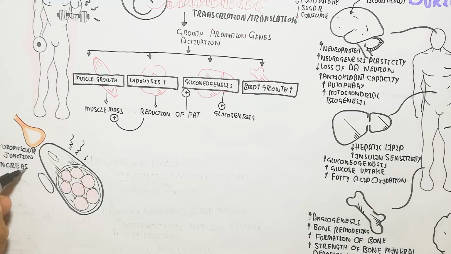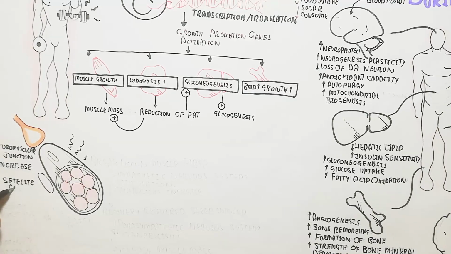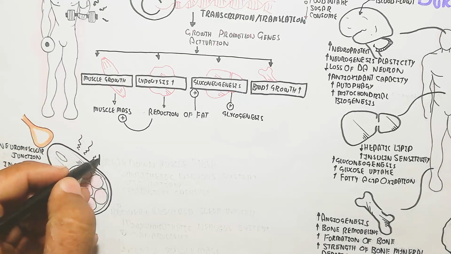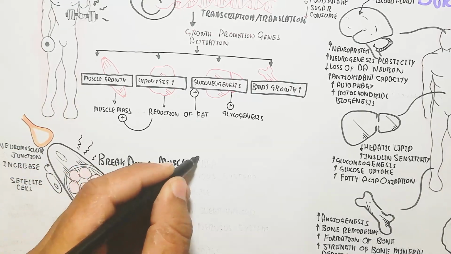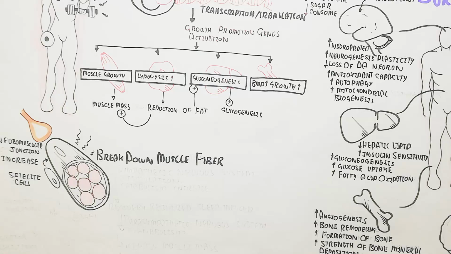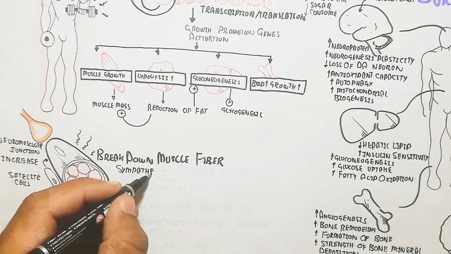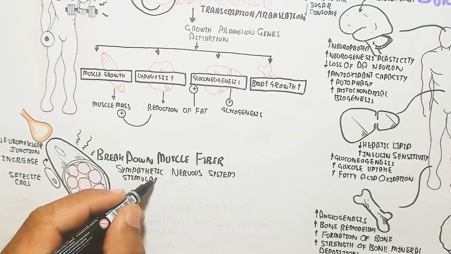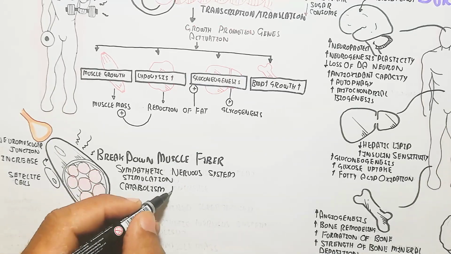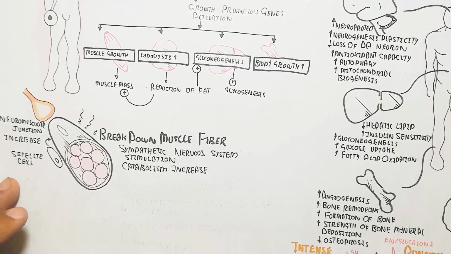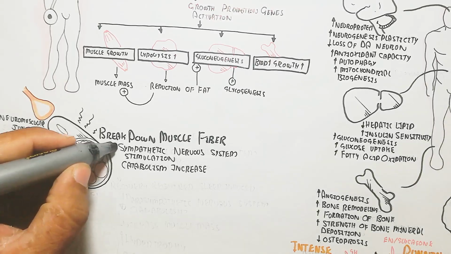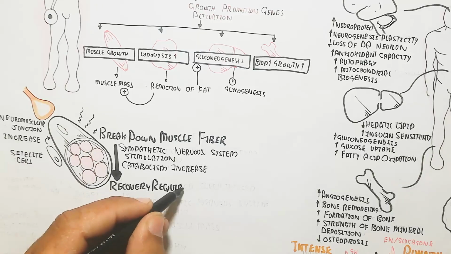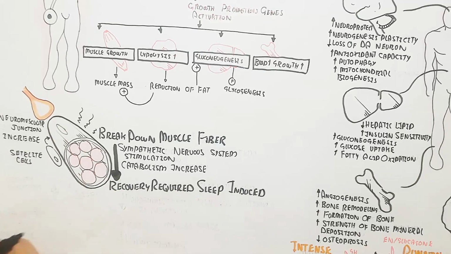Increased neuromuscular junction activity will lead to an increase in satellite cells, which increases the muscle fiber. Remember, this is the initial phase; the long term will lead to breakdown of muscle fiber and sympathetic nervous system stimulation. Every stage of exercise leads to increased catabolism, but recovery requires sleep-induced recovery, which leads to parasympathetic nervous system activation. In this way, anabolism will activate rather than catabolism.